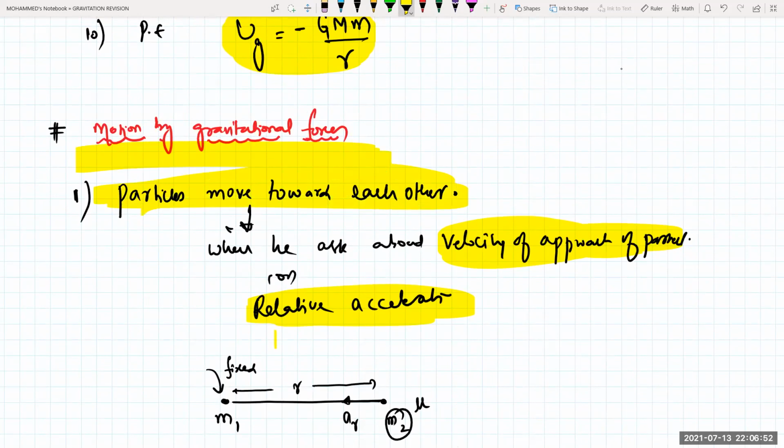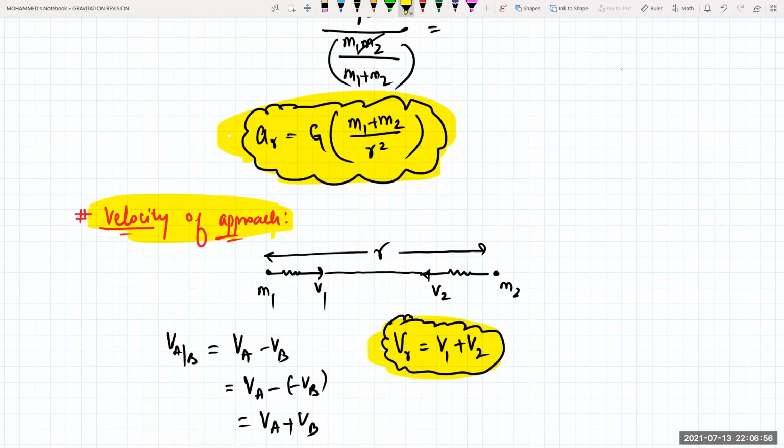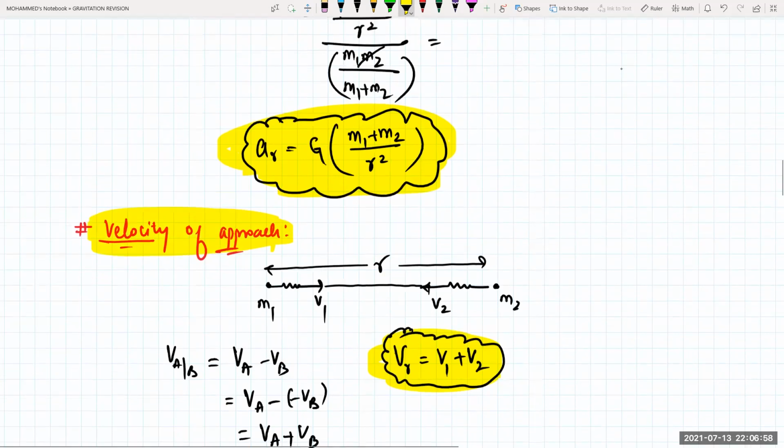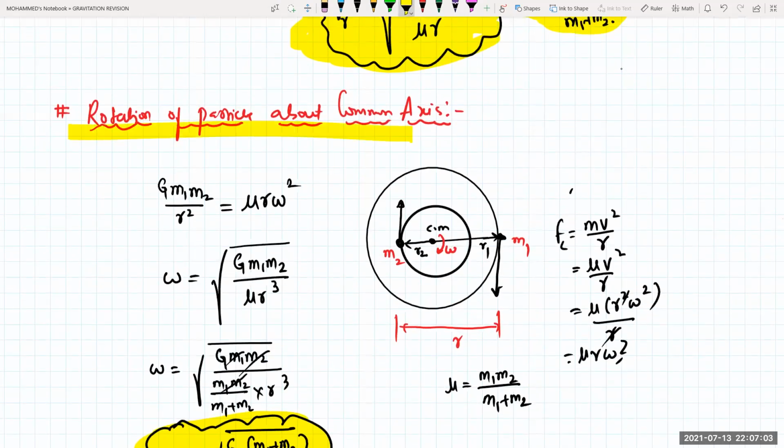Particles moving towards each other and the velocity of approach concept, relative acceleration and velocity of approach formulas. And this one is also important: rotation of the particles about a common axis.